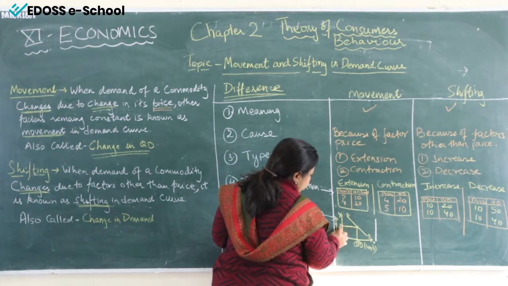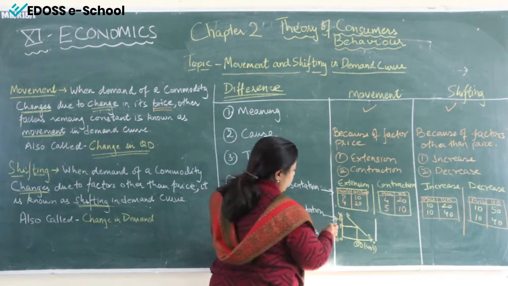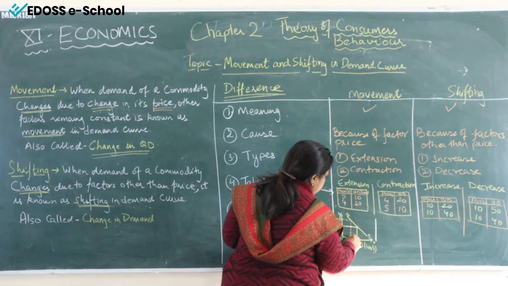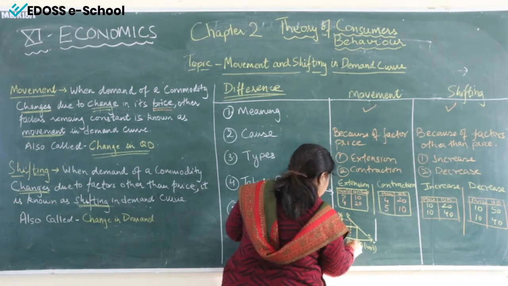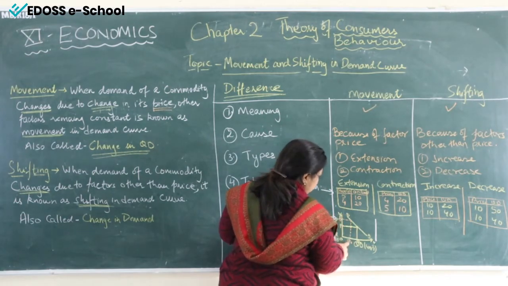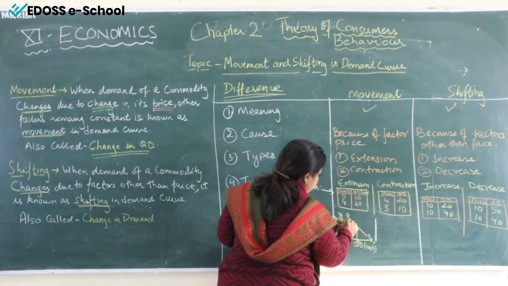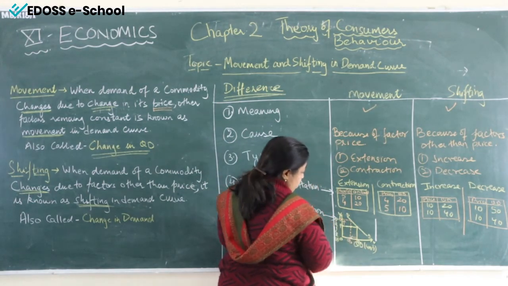Price is going to increase from P to P1. What will happen? See. This diagram we have already done in law of demand and in factors also. So here it is Q1. When this is P1, here will be Q1. Now see what had happened. Price has gone up. Due to that, quantity demanded has decreased.